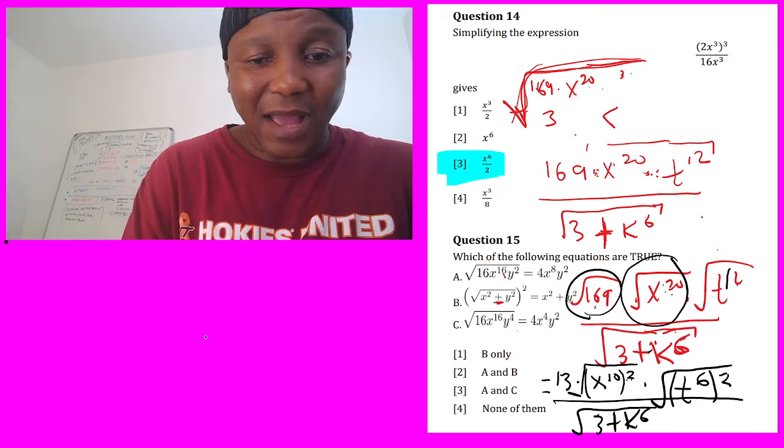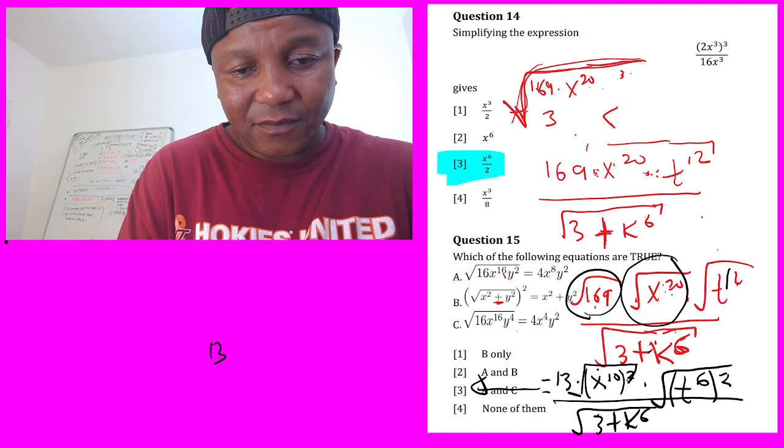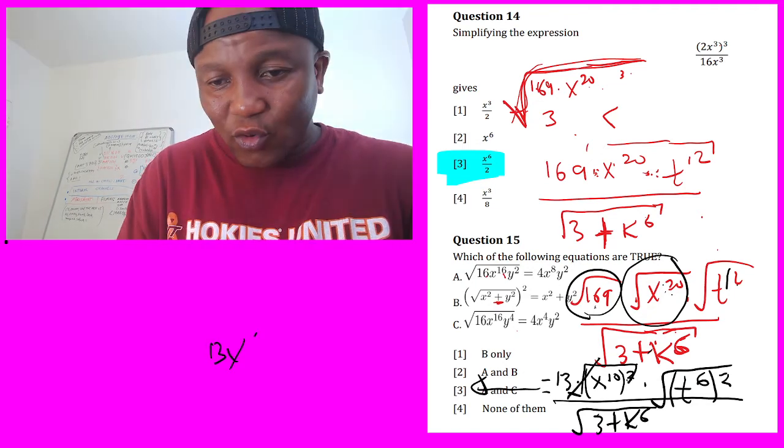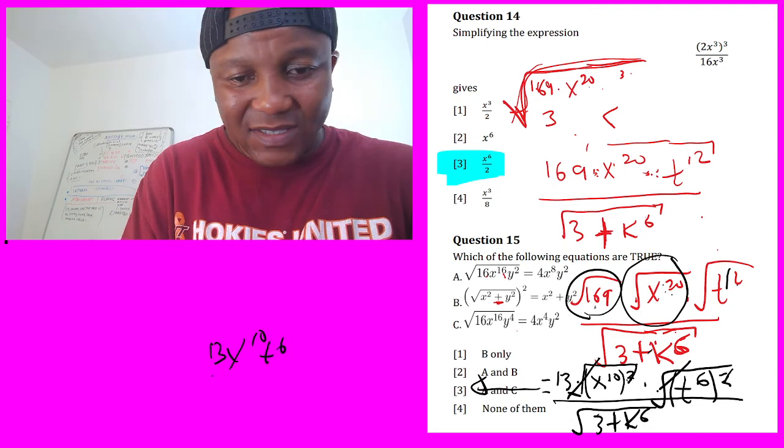Okay, I can write here simply. So then we say this is going to be 13. And look, the 2 and the root are going to go. So it's going to be x power 10. The 2 and the root are going to go. It's going to be t power 6. That's why I separate that 2.